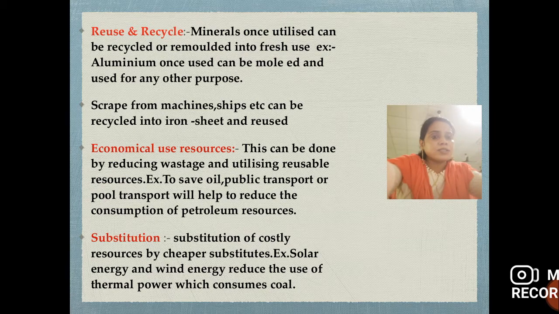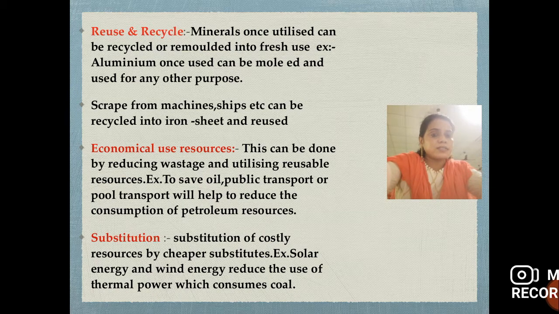Minerals once utilized can be recycled or remolded into fresh use. For example, aluminium once used can be molded and used for any other purpose. Scrap from machines, ships, etc. can be recycled into iron sheets and reused. Economic use of resources can be done by reducing wastage and utilizing reusable resources. For example, save oil. Public transport or pool transport will help reduce the consumption of petroleum resources.